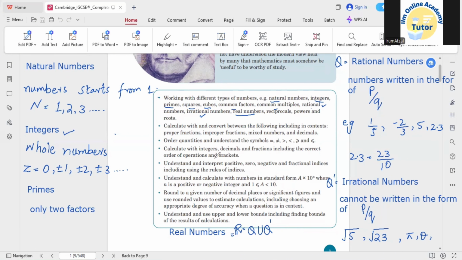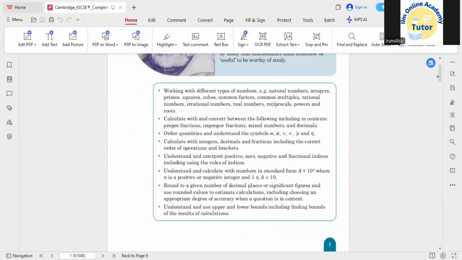So these are some of the concepts related to the types of numbers. And if you understood these concepts, then the other things related to this chapter will be easy for you. Okay, so let's start from the first exercise.